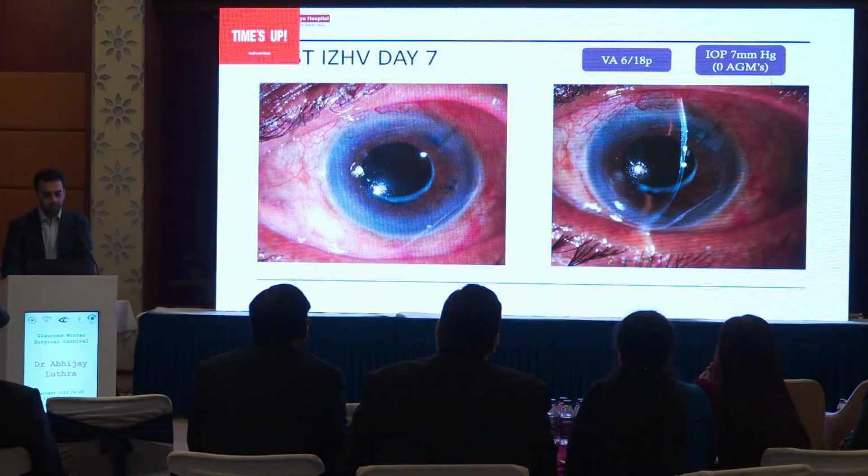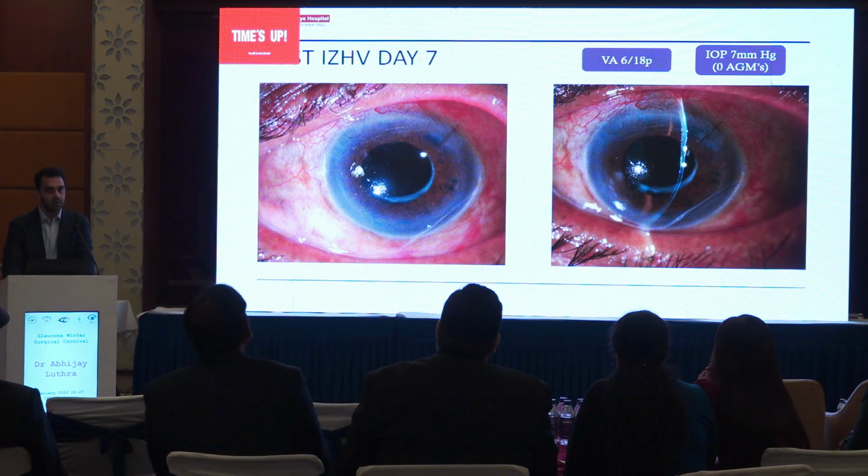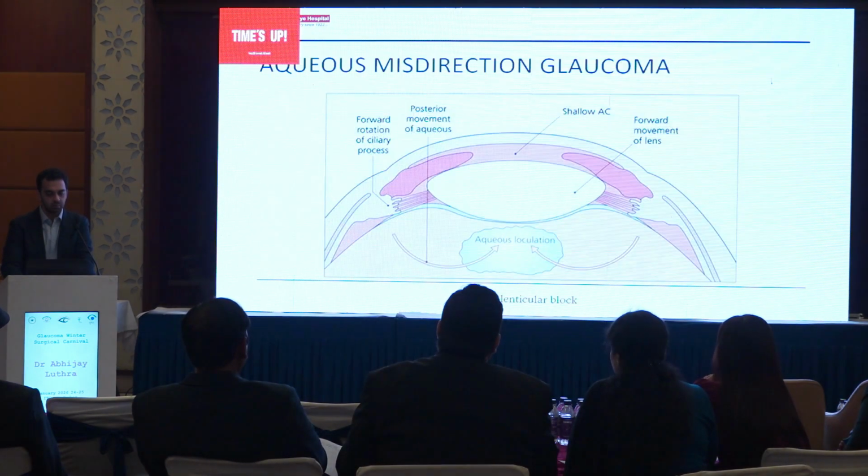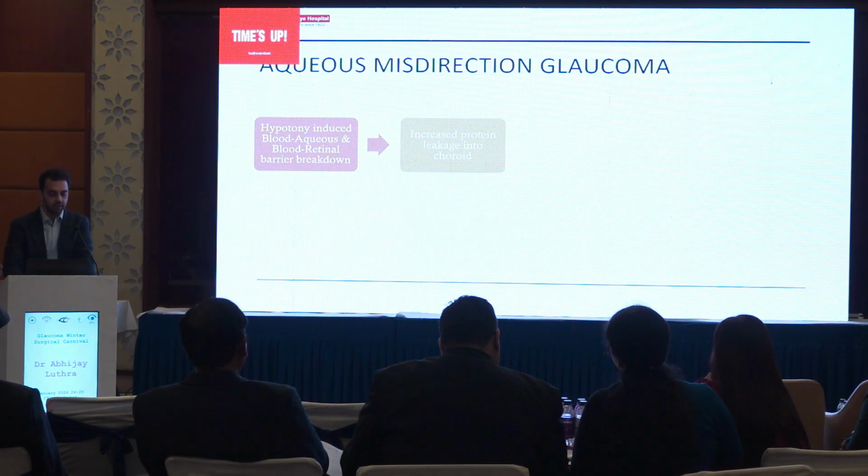So post-operatively, this patient at 1 week had a visual acuity of 6/18 and an IOP of 7 millimeters of mercury on no anti-glaucoma medications. The pathophysiology can be varied. One of the theories suggests ciliolenticular block due to a forward rotation of the ciliary processes. The aqueous humor can't flow into the anterior chamber and collects in the vitreous cavity.